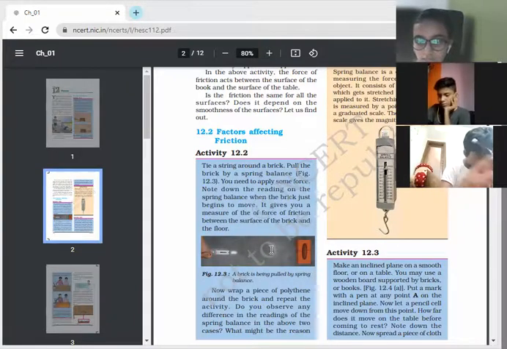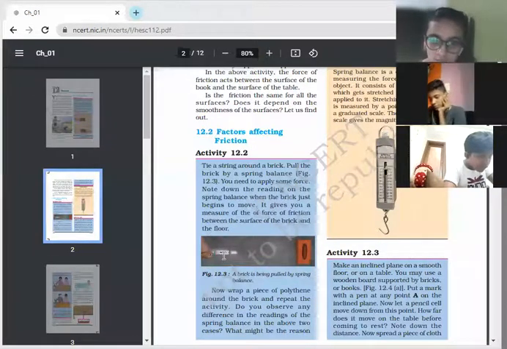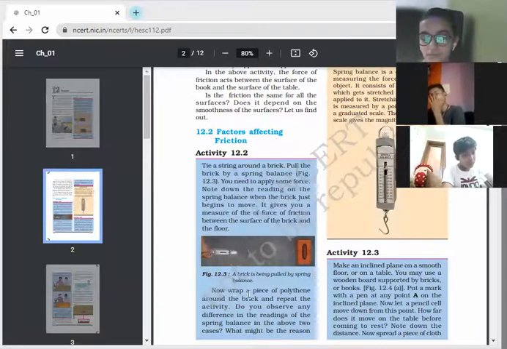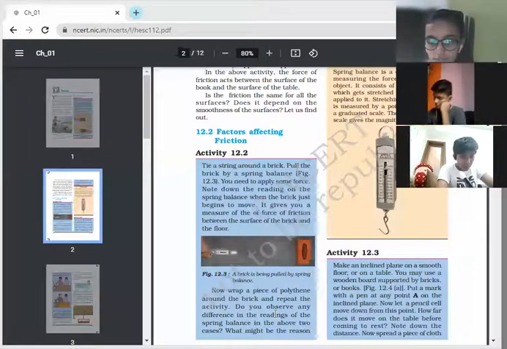If one end of the thread is tied to the spring balance and the other end to the brick, and we pull with the help of this spring balance, what will happen? It will be difficult for us to move. On the other hand, if we wrap the brick in a polythene bag and repeat the activity, we will see a difference in both readings.